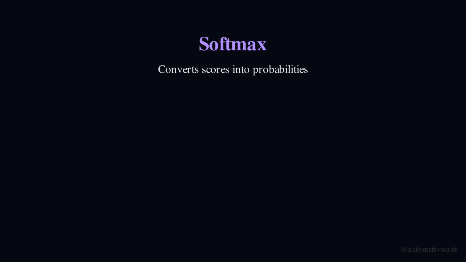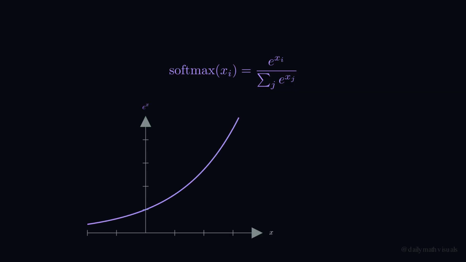We have raw scores, but we need them to work as weights. Enter softmax. In practice, we divide by square root of dk first. With dk equals 3, that's about 1.73. For this toy example, we'll skip that step. What is softmax? It converts any numbers into probabilities, numbers between 0 and 1 that add up to 1. The formula: e to the power of each score divided by the sum of all e to the power of scores. Let's calculate. First, e to the power of each score. E to the 0.31 is 1.36, e to the 0.99 is 2.69, e to the 1.43 is 4.18.